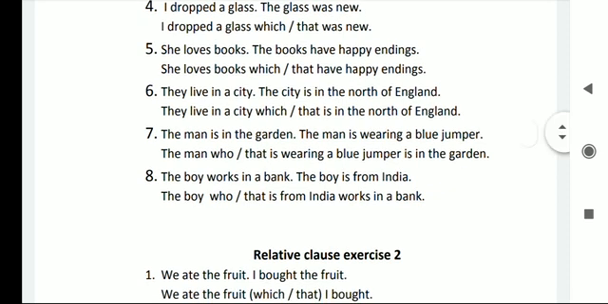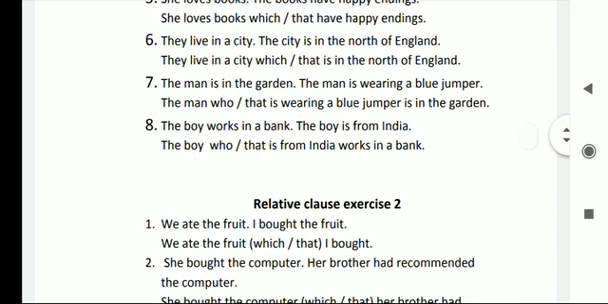Right? The man is in the garden. The man is wearing a blue jumper. So we can write like this: The man is in the garden. The man is wearing a blue jumper. We can write this sentence like this: The man who is wearing a blue jumper is in the garden.